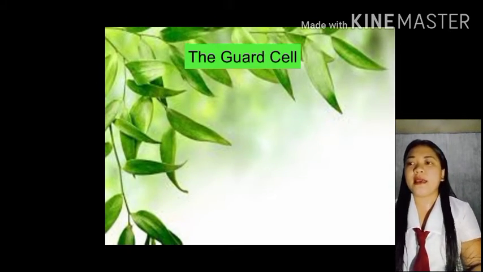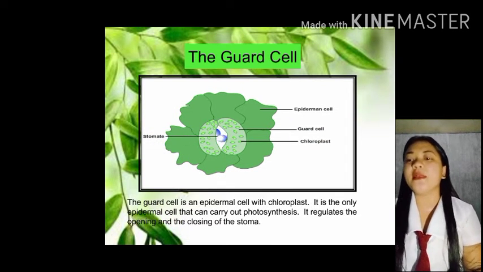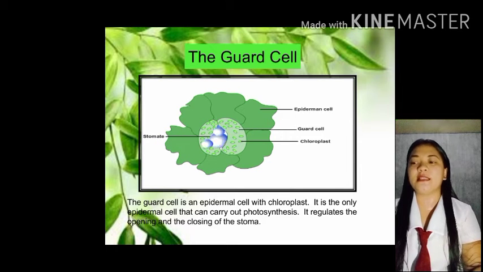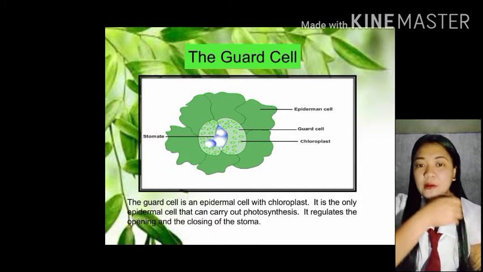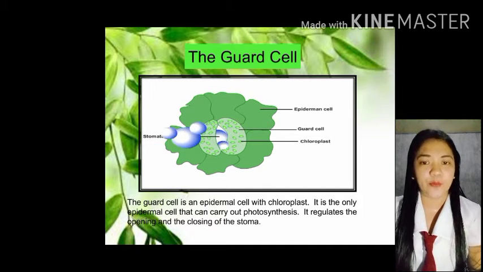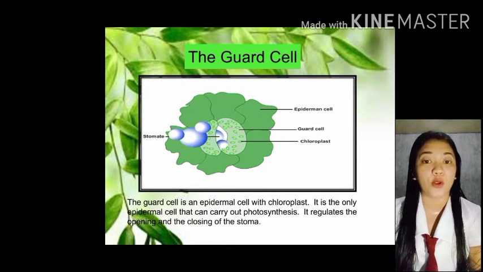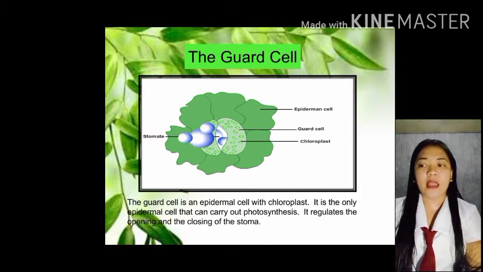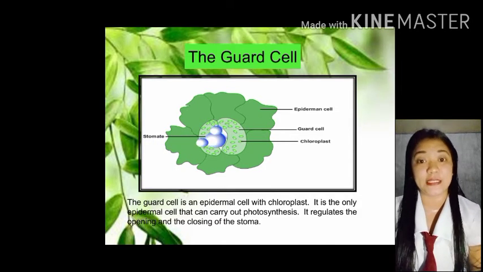Next po is the guard cell. The guard cell is an epidermal cell with chloroplast. It is the only epidermal cell that can carry out photosynthesis. It regulates the opening and the closing of the stoma. Kung kanina nga po, nasabi ko na si stoma is the entry and exit point ng carbon dioxide and oxygen. Ngayon, si guard cell naman, yung parang nagko-control sa stomata. Siya yung epidermal cell na nagre-regulate ng pagbukas at pagsara ng stomata.